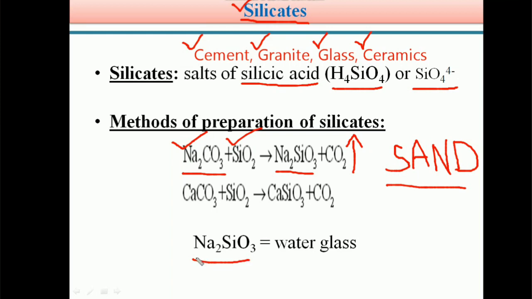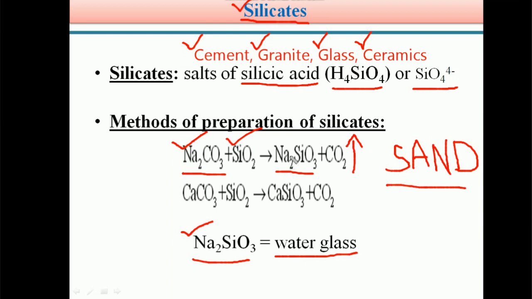Students, many of the silicates are insoluble in water, but this sodium silicate, Na2SiO3, is soluble in water, and it is also called water glass. What is the formula of water glass? Na2SiO3. This Na2SiO3 is prepared by fusing the sodium carbonate with sand. We are getting sodium silicate.